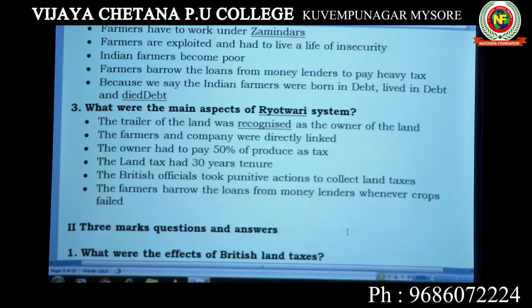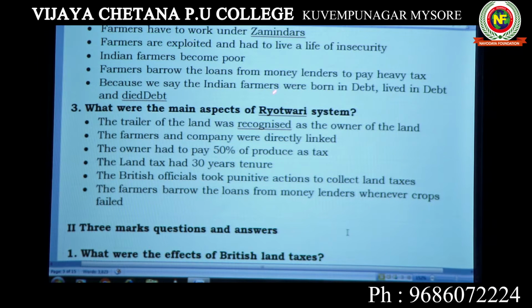So zamindari system and Raitwari system both led the farmers to be in debt because the tax was more, land revenue was more. That's why in both systems, Raitwari system and Maharwari or zamindari system, farmers used to take loans. That's why we used to call a farmer born in debt, live in debt, and die in debt.